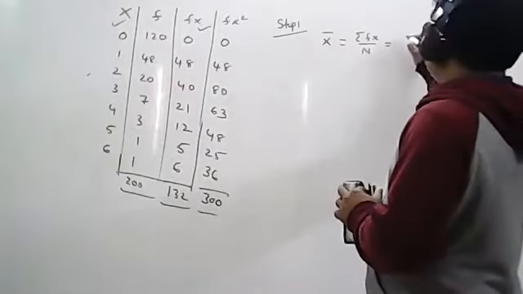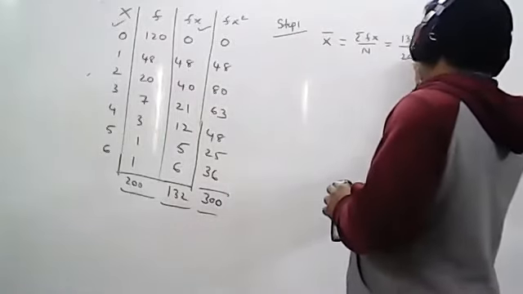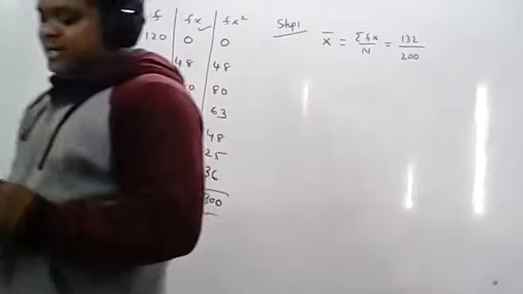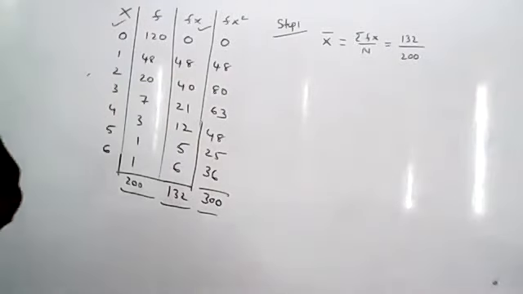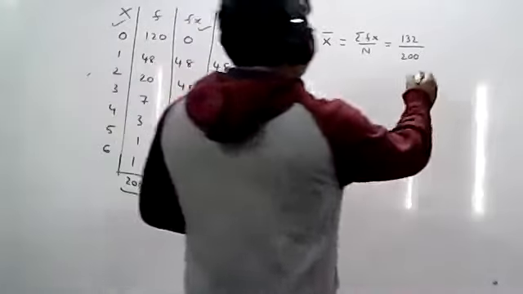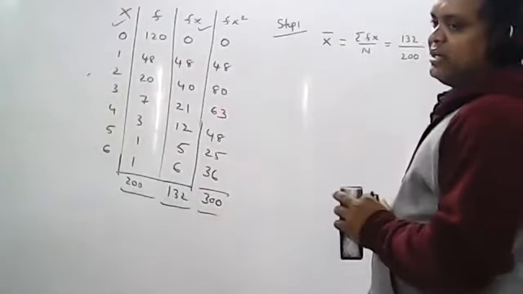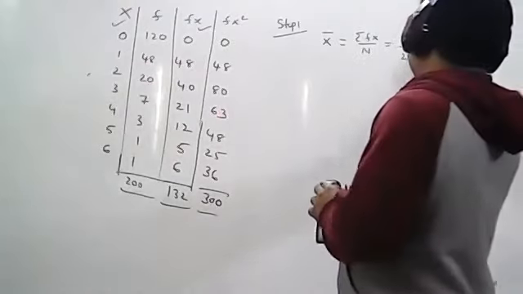What is the Fx total? Fx total is 132 divided by N value. N value is 200. So I have already told after point consider 4 places if possible, otherwise 2 places, your wish. The textbook has given 2 places, so I will write 2 places. If you want, you can consider 4 places and you can do the same way what you have done in the previous distribution.